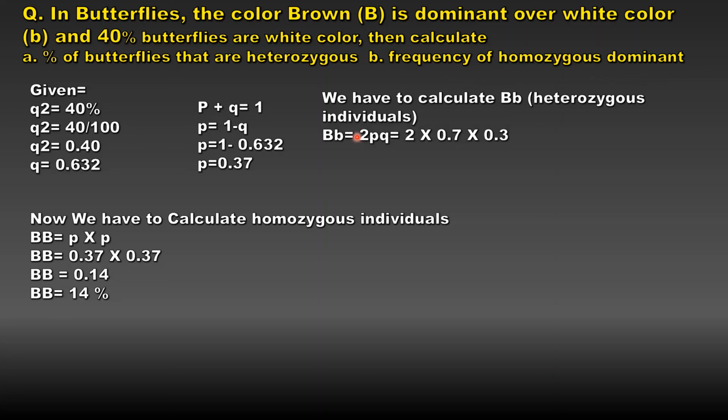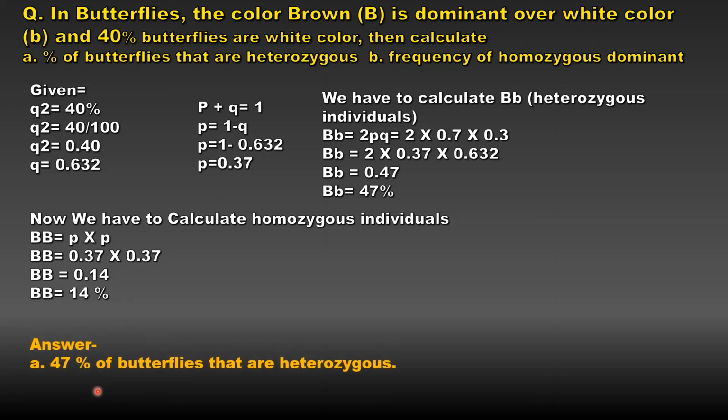So 2pq becomes 2 multiplied by 0.37 into 0.63. So when we calculate this further, we get 47% of butterflies who are heterozygous for brown color. So the answer is 47% of the butterflies are heterozygous, whereas 14% are homozygous dominant.